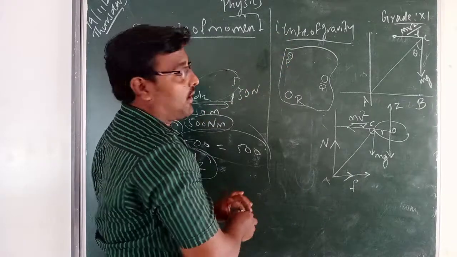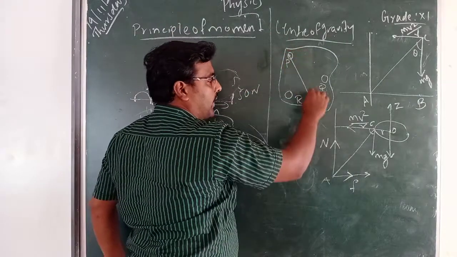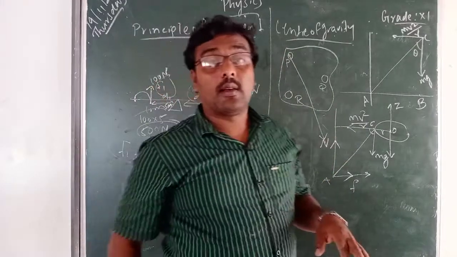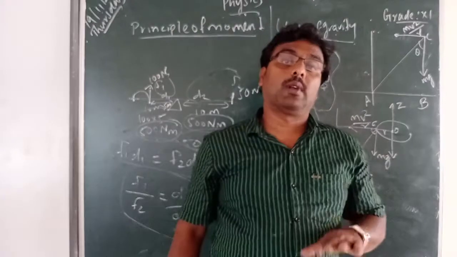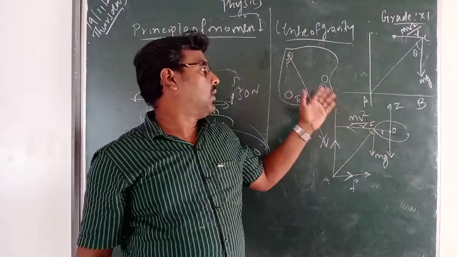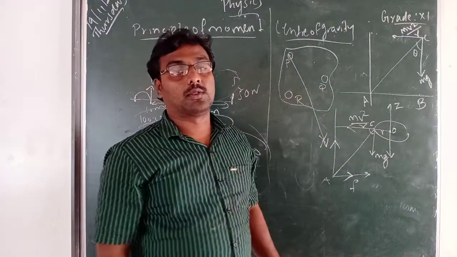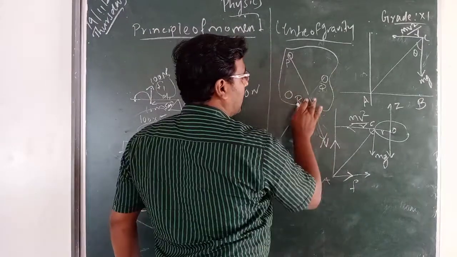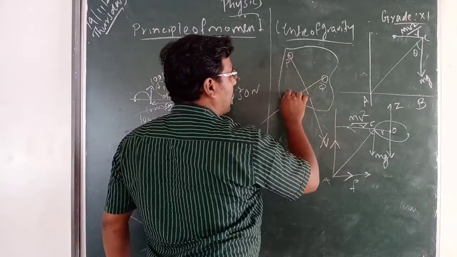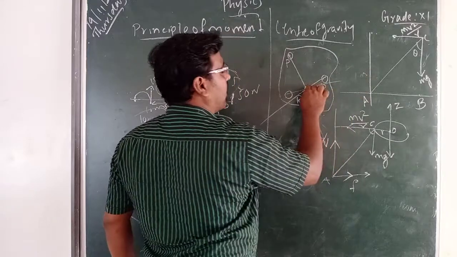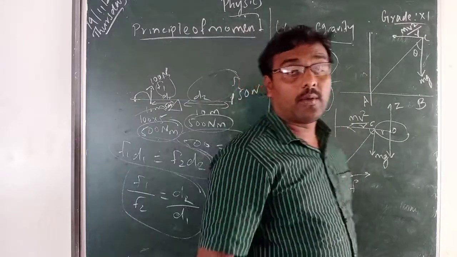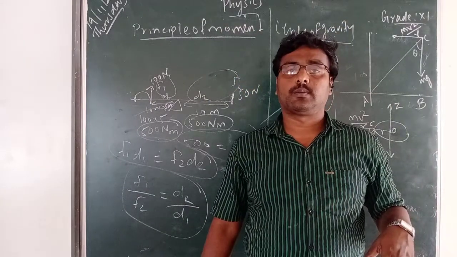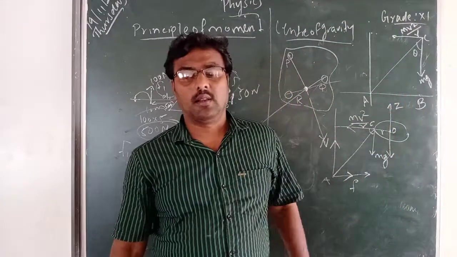You can see there will be a line which we will get like this. And you have to repeat the same procedure from the other 2 holes, Q and R, also. Finally, you can see one point you will get where all the mass is acting, where all the weight, the net force, is acting. This is another method.